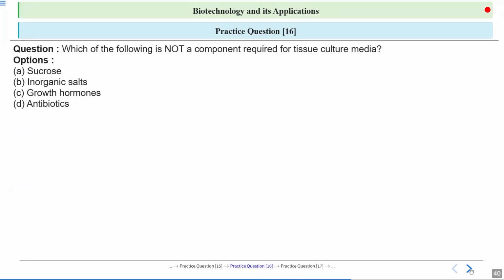Then, next question says which of the following is not a component required for tissue culture media? We know that for tissue culture, we need a medium. That media has many things, but among these, which is not a component required in that media? Is it sucrose? Is it inorganic salt? Is it growth hormones, or is it antibiotics?